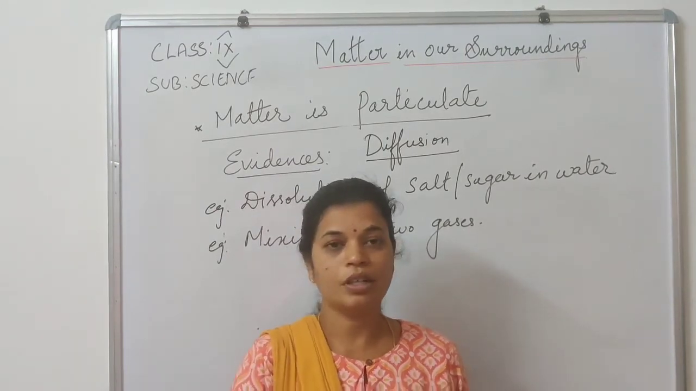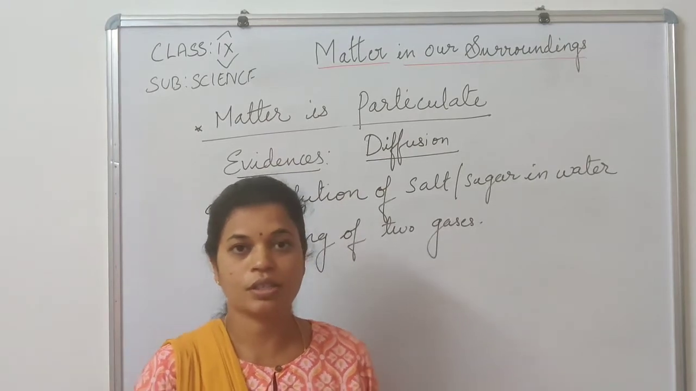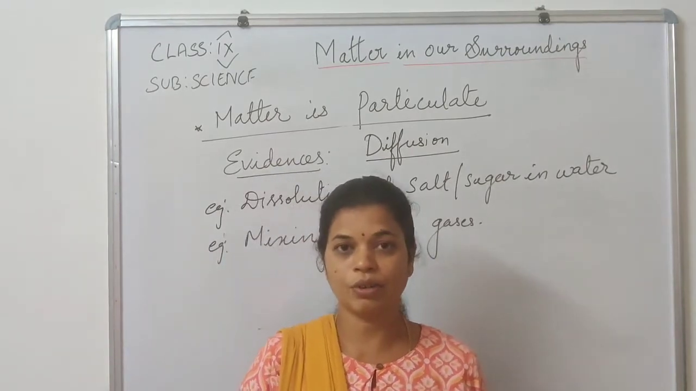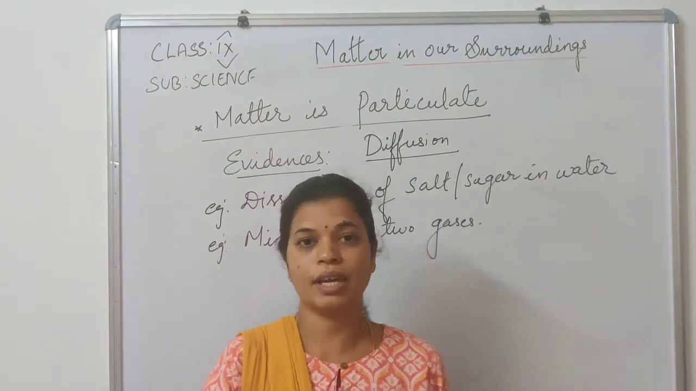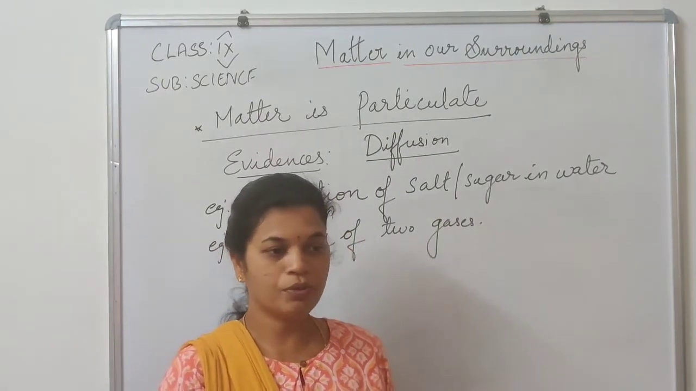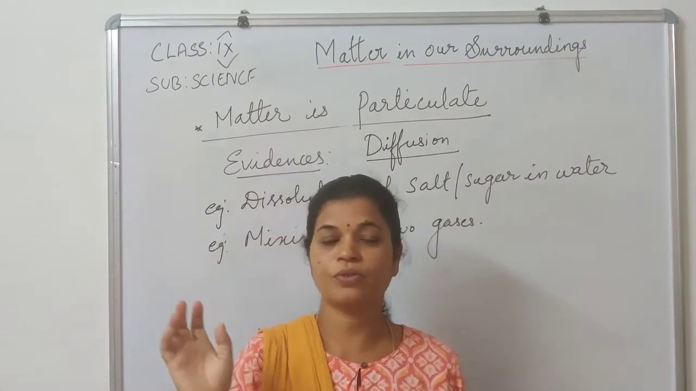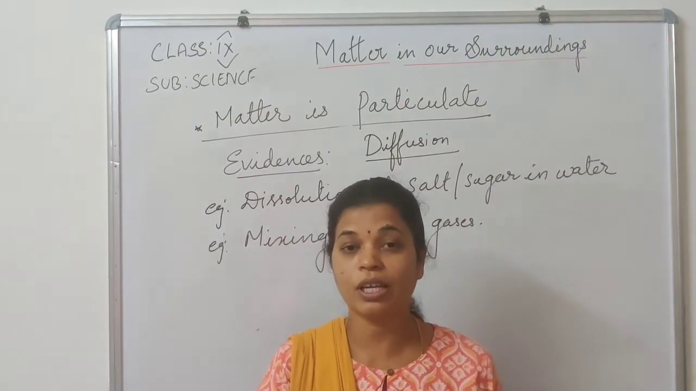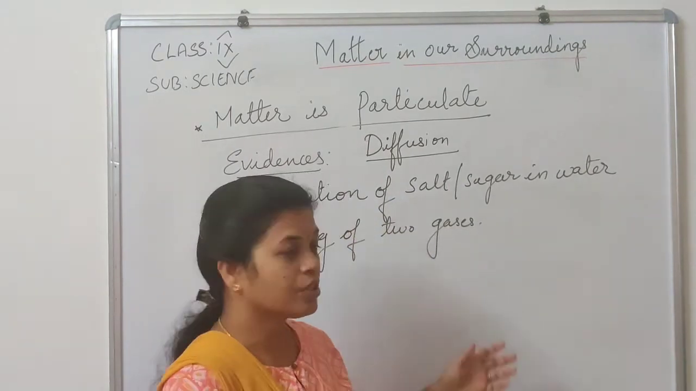For example, if anybody puts perfume on their body or clothes, this perfume is a volatile liquid. Volatile liquid means what? It escapes very easily into the air. When somebody comes with perfume, since it is a volatile substance, it diffuses very fast into the air, and you can very quickly come to know that somebody has put on perfume. So this is because of the process of diffusion.